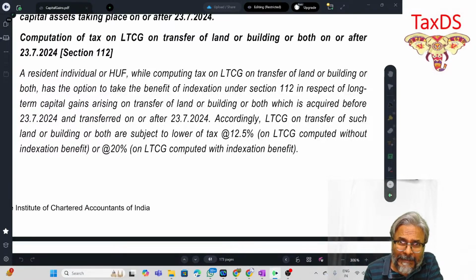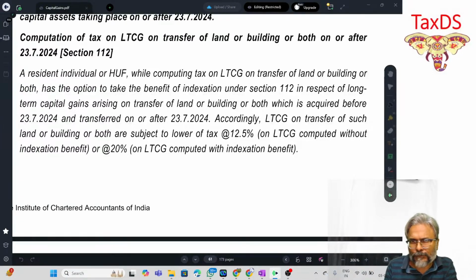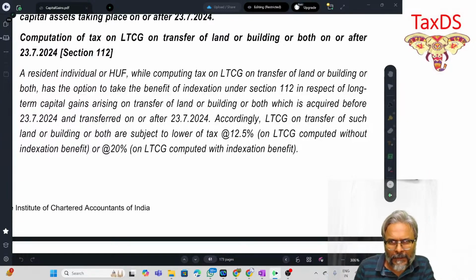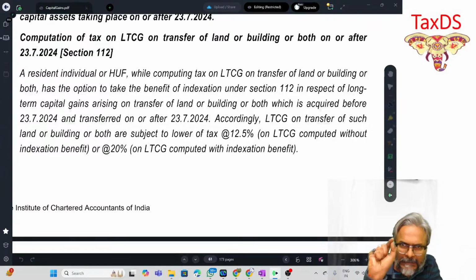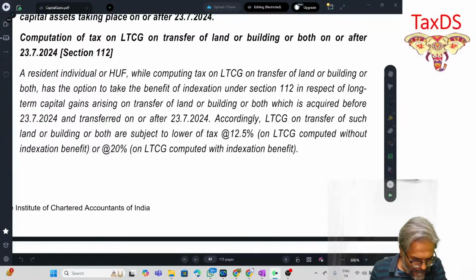Can you get any lead or any idea by reading this particular provision? What is the approach in your main solution? In your computation of capital gains, will you go with both the alternatives given to you, or will you stick to only one particular solution? What are you going to do? Students, be careful. Please read the first line.